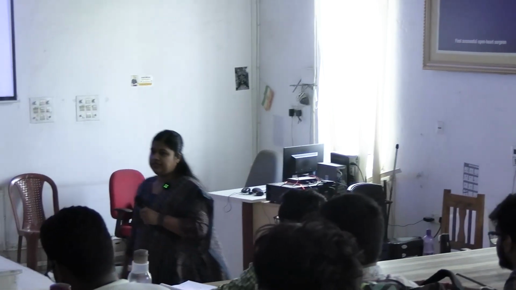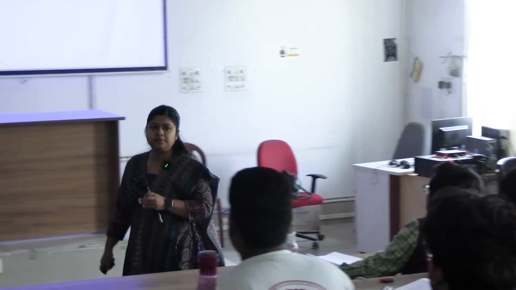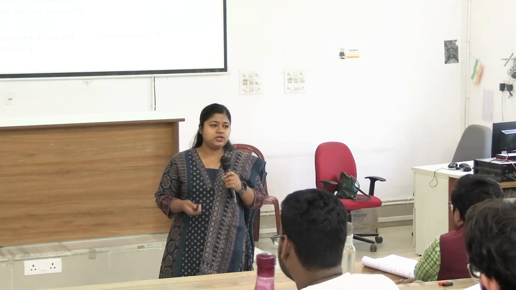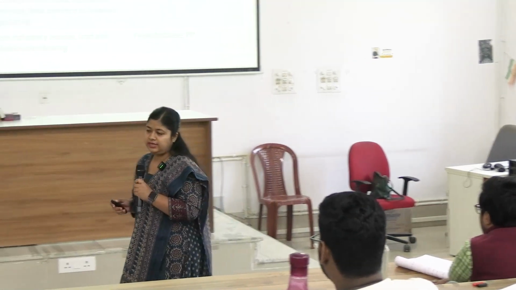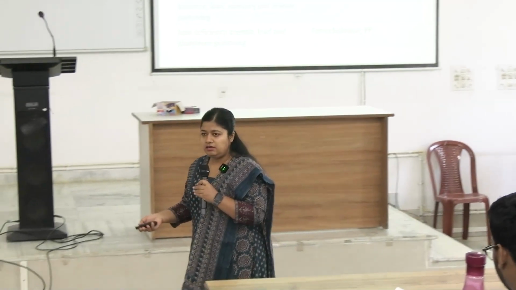Now how to detect porphyrias? If we measure the precursors that are accumulated and excreted in urine, we will get to know what type of porphyria it is.